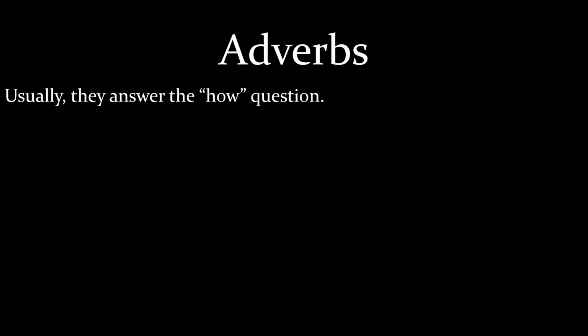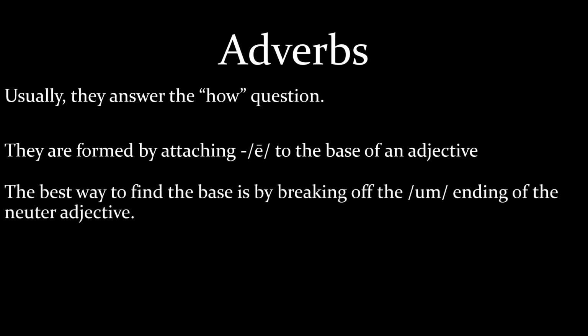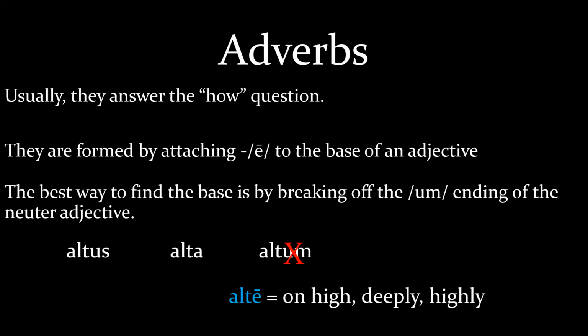As we discussed in class, adverbs usually answer the how question. They're formed by attaching a long E, that means an E with a macron, to the base of an adjective. And the best way to find the base is by breaking off the ending of the neuter adjective. So if we had altus, which means high or deep, that's masculine, alta, altum. We break that off and we add the long E to the alt and we get alte, which means on high or deeply or highly.